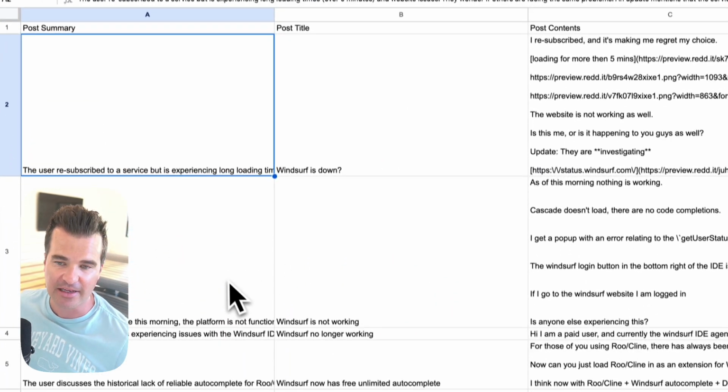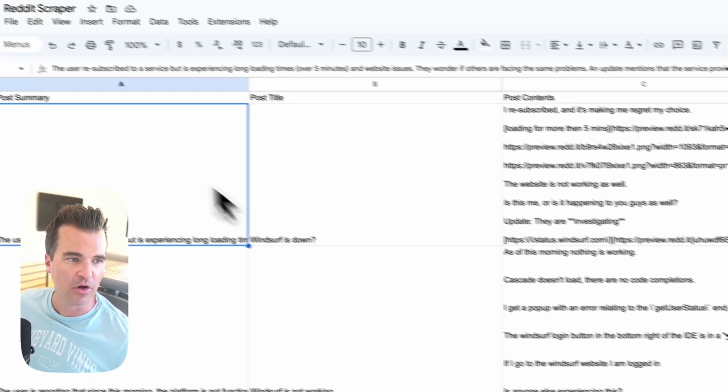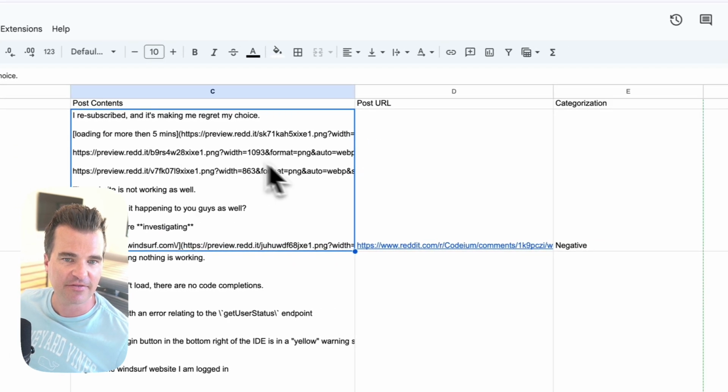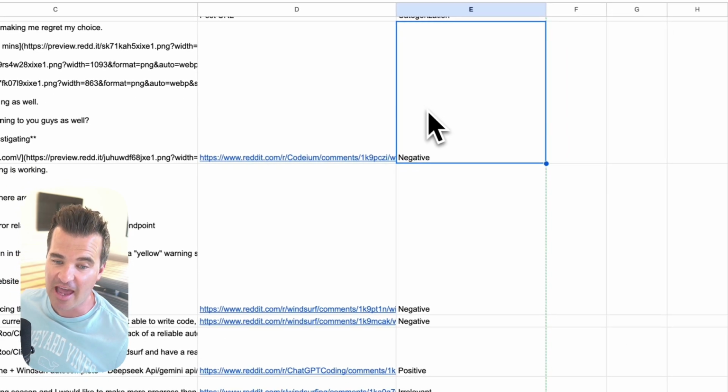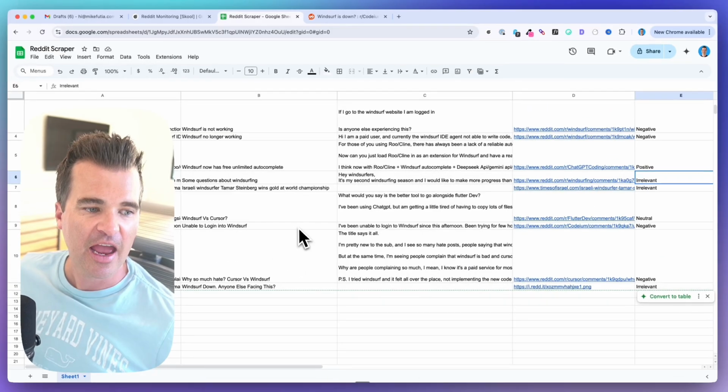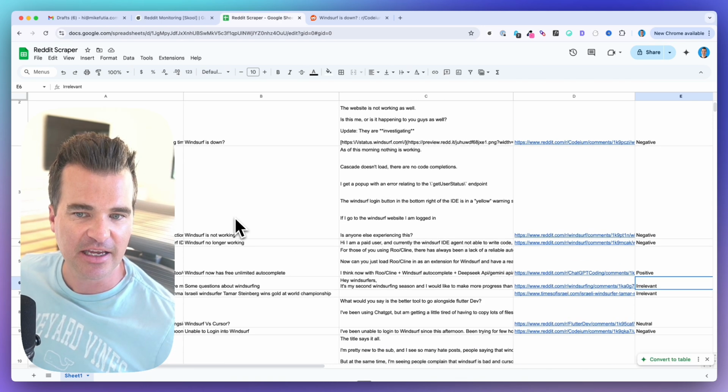So now when I go back into my Reddit sheet, pretty cool, right? I've got the summary over here. I've got the title, the content of the post, the URL, and the categorization, right? So we've got some negatives, positive, irrelevant, neutral. Everything is filled in exactly as we want it.